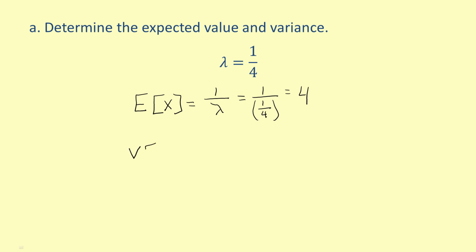The variance of an exponential distribution equals 1 over lambda squared, which equals 1 over 4 squared, which equals 16.